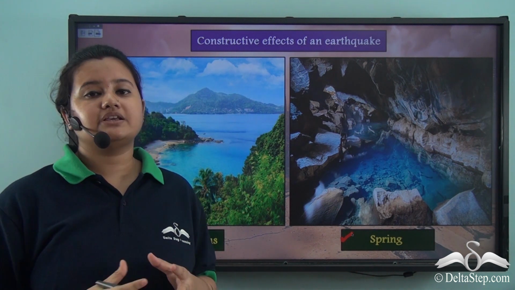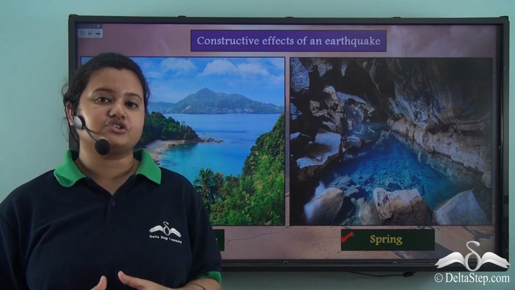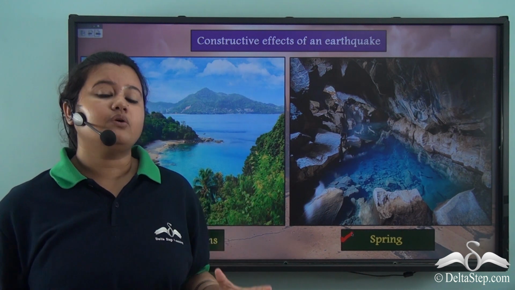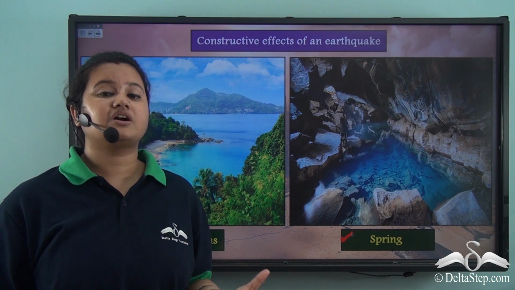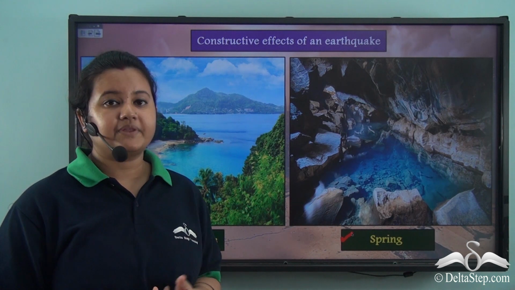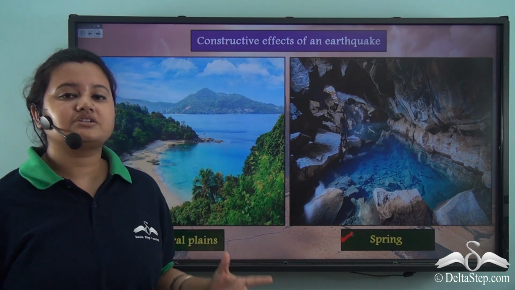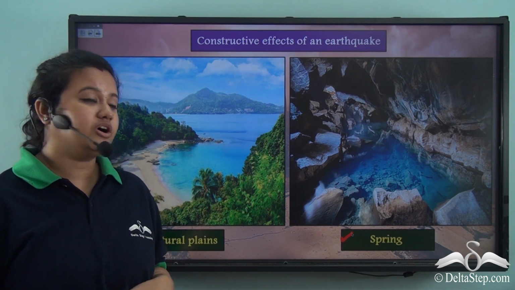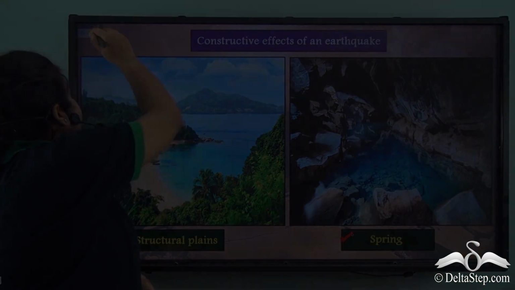Now, how is a spring formed? We know an earthquake causes cracks or fissures on the earth's surface. Due to tremendous pressure, sometimes the underground water comes up to the surface and leads to the formation of a spring. Thus, structural plains and springs are constructive effects of an earthquake because these landforms are formed by an earthquake.